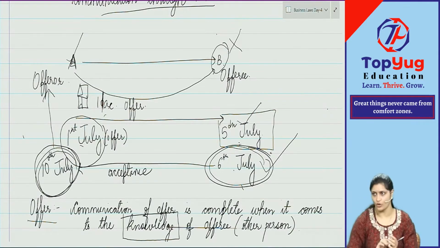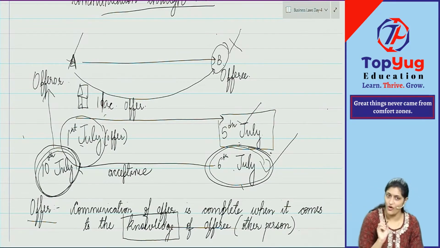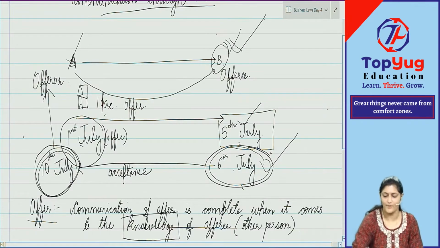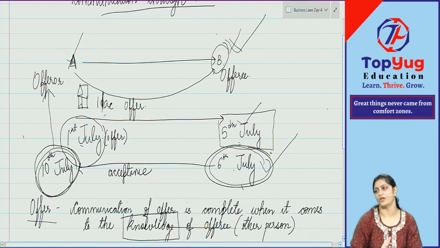But still, he did not know whether he said yes or no. So he went to him and said that, anyways, you wanted the house. No, come on, take this. I did not receive your letter. I know that you wanted the house. Come on, take. Can B say no to it? Yes, he can say no. Why? Because the contract did not come into existence for B. It only came into existence for A.